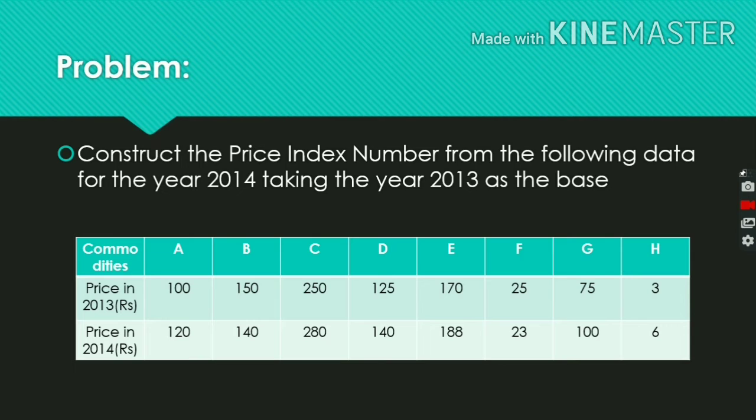Construct the index number from the following data for the year 2014, taking the year 2013 as the base. So 2013 is the base, representing 0. 2014 is considered the current year, representing 1. The commodities are given: A, B, C, D, E, F, G, H. The price of 2013 and the price of 2014 is given. The base year price is considered P0, and this is considered P1. So let's solve the problem.